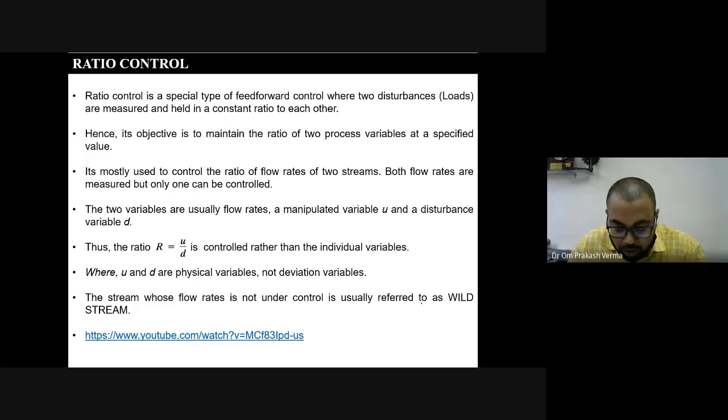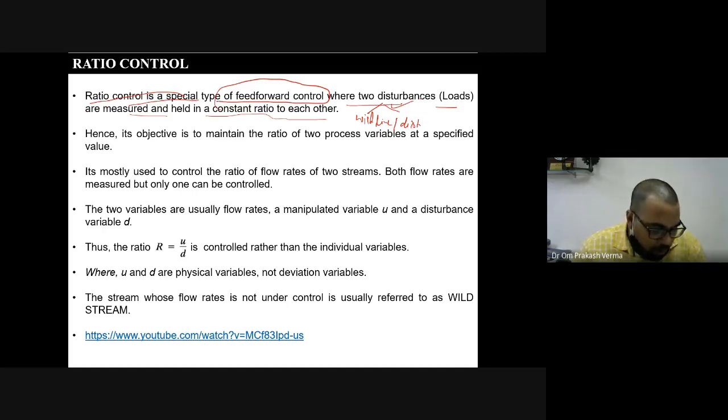So basically ratio control is a special type of feed forward control. We already wrote here, ratio control is nothing but a special type of feed forward control, remember, where two disturbance loads are measured and held in a constant ratio to each other. One is known as the wild line or the disturbance. However, another line is known as the controlled stream.